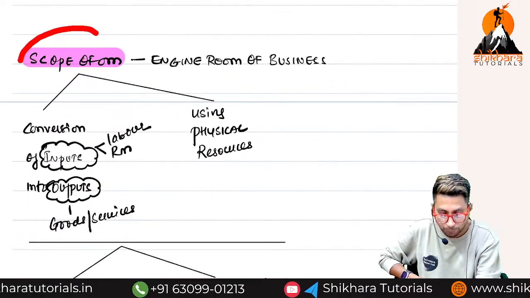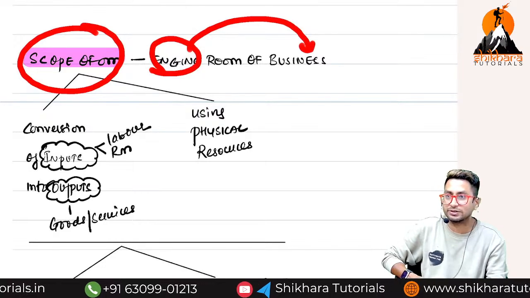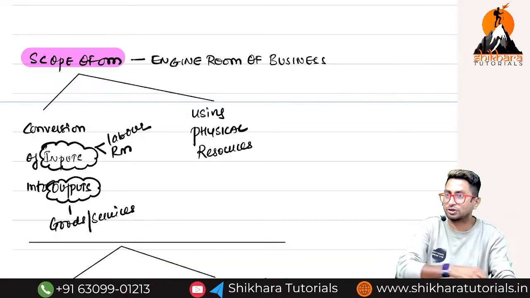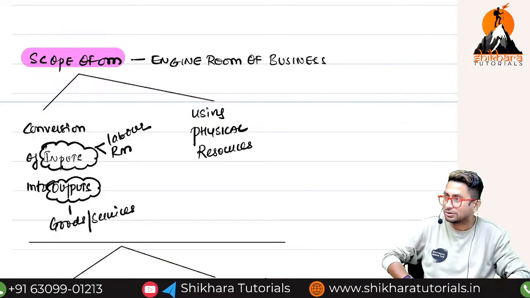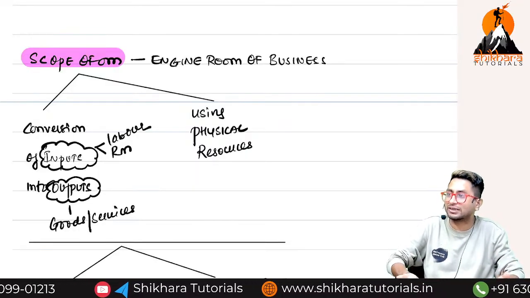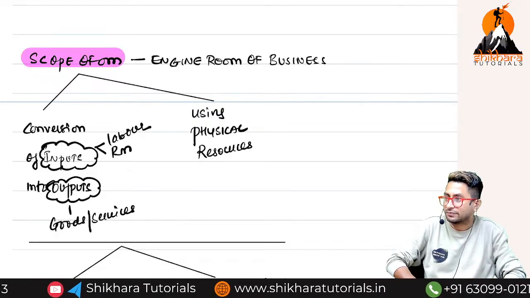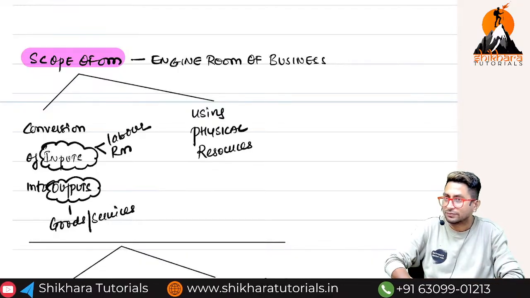Then the scope of OM. Operations management is considered as what of business? The engine of business. Now you tell me, you placed an order on Swiggy. Immediately Swiggy should update that to the restaurant, right? Imagine if the operations management team is not there. Who will tell the restaurant? Who will tell the delivery partner? Who will tell your address? Who will go and pick up the order? No one is there, right?